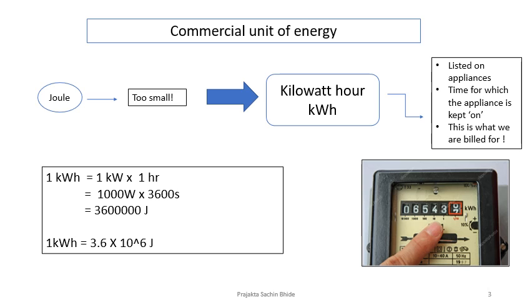Okay, now let us see what it means in joules. 1 kilowatt hour is equal to 1 kilowatt multiplied by 1 hour. Just say that we have a machine that uses 1000 joules of energy every second, and if this machine is continuously kept working for an hour, then it will consume 1 kilowatt hour energy. Okay, so it is just an expression. And how do we relate it? It is the amount of energy that machine uses for an hour.